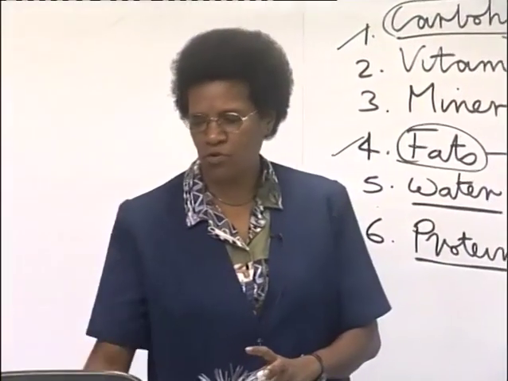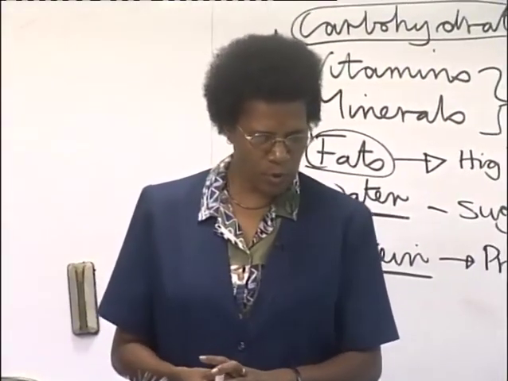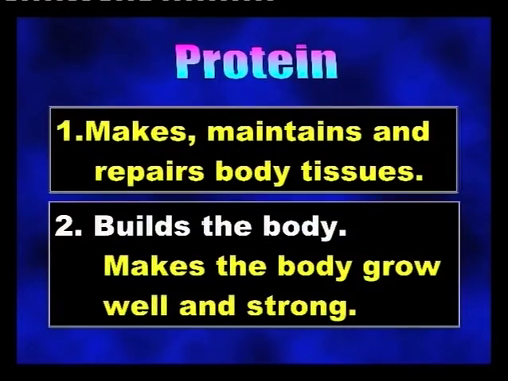Now, we already had Hayano. She has given us the work or the function of protein foods in our body. We have two there. If I can have Aloysia to read both of them as the class and the receiving school students get them copied, please. Makes, maintains, and repairs body tissues, and builds the body, makes the body grow well and strong. Very good. Now, 2, it says, builds the body. This is talking about helping to make our body grow.